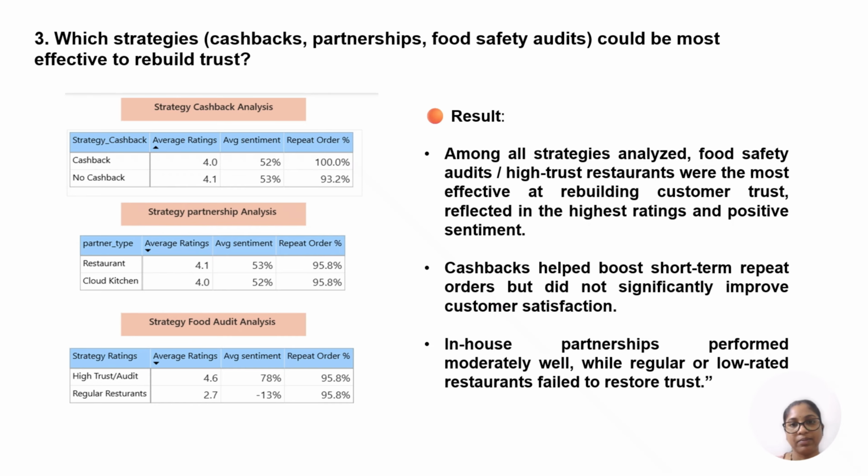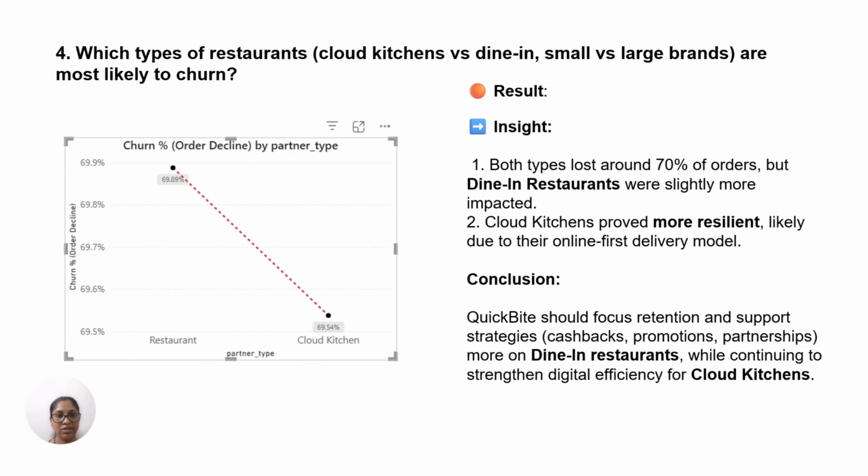trust. My fourth business question. The situation is that during this crisis period, QuickBit saw a sharp drop in restaurant order volume. My task was to find out which restaurant type, cloud kitchens or dine-in restaurants, was more likely to churn. During this analysis, I used my internal data, and the result insight clearly tells the story. Both types lost around 70% of orders, but dine-in restaurants were slightly more impacted. Second, cloud kitchens proved more resilient, likely due to the online fast delivery model.